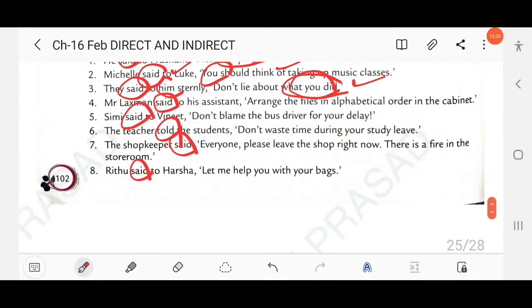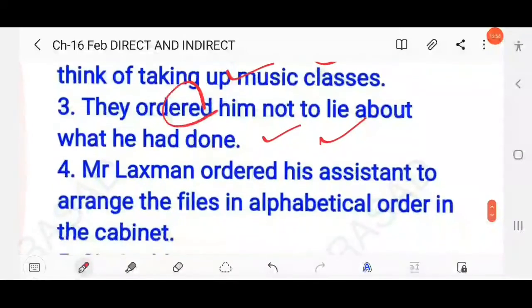Then next question here, Mr. Lakshman said to his assistant, arrange the files in alphabetical order in the cabinet. So you know this is an instruction, right? So here you have to write ordered or instructed.